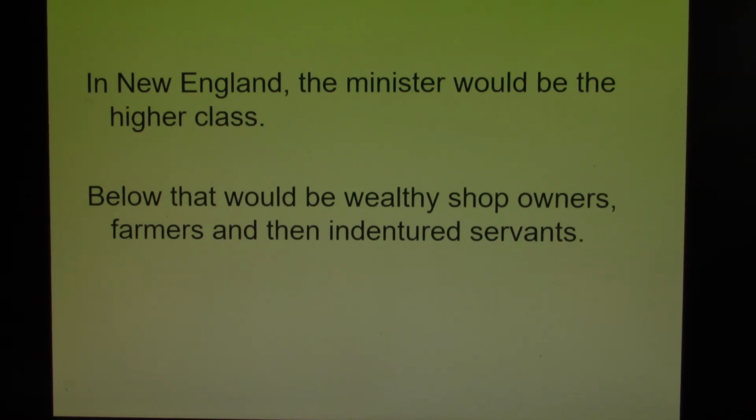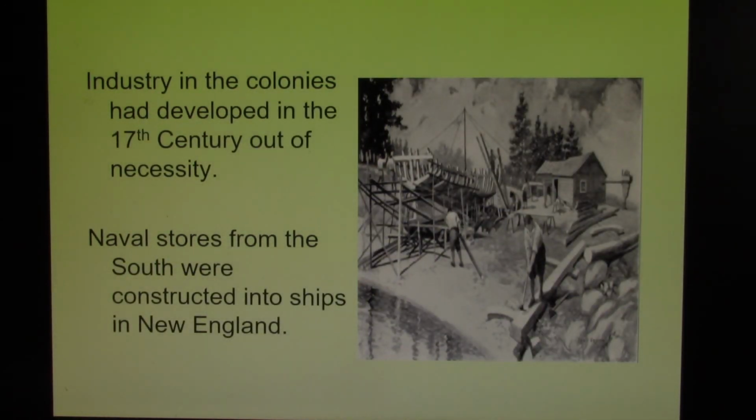Many of the people who live in New England, though, are going to become what we call wealthy shop owners. They're going to make something. And this something that they make, they're going to sell to other colonies. Maybe they will sell to Great Britain, and then again they might sell it to other countries in Europe. One of the first industries to develop in the 13 colonies is shipbuilding.